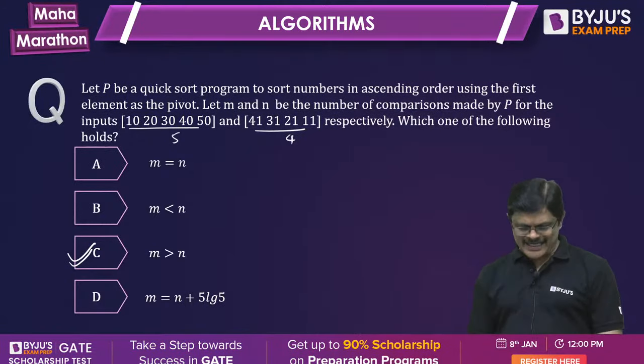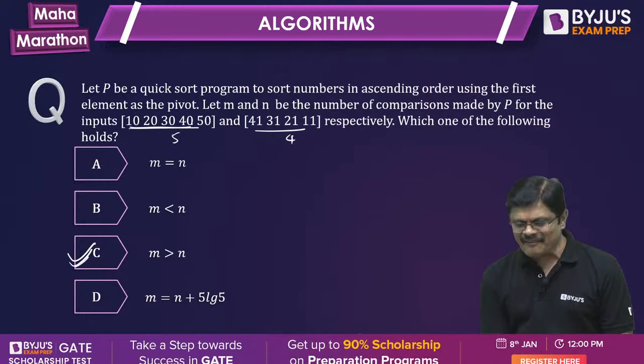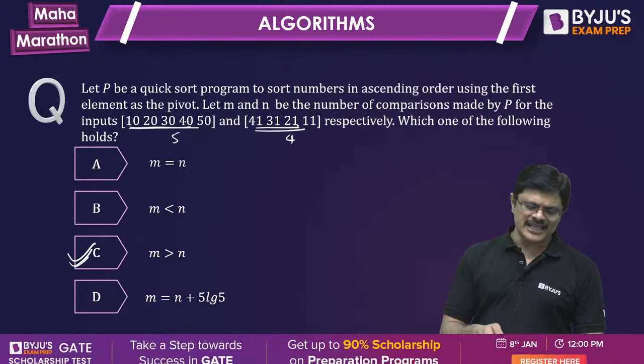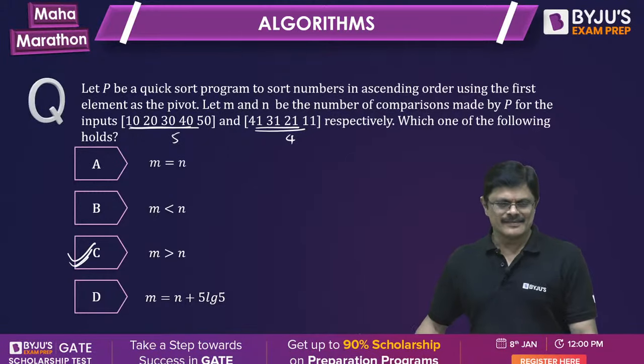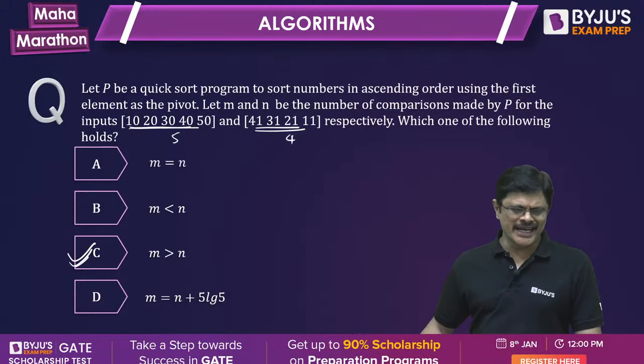Hope you understand this answer. Do you understand? Because it has 5 elements and the other has 4 elements, obviously it will take more time. Hope you understand.